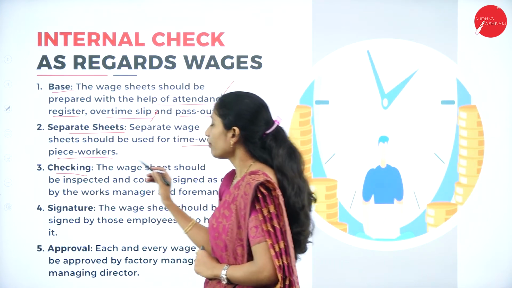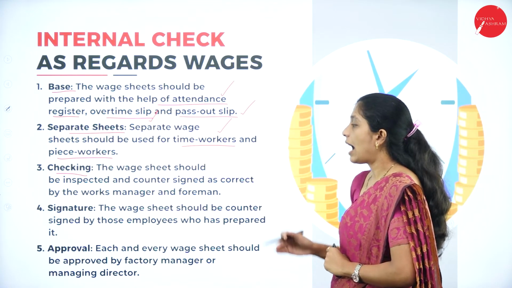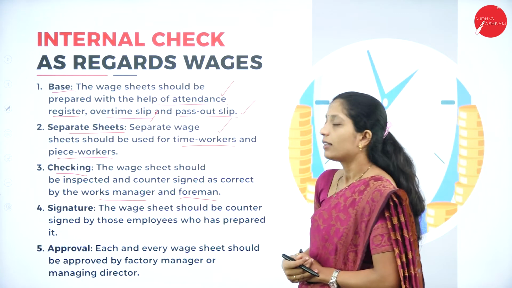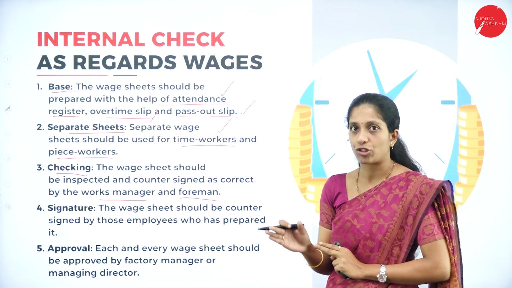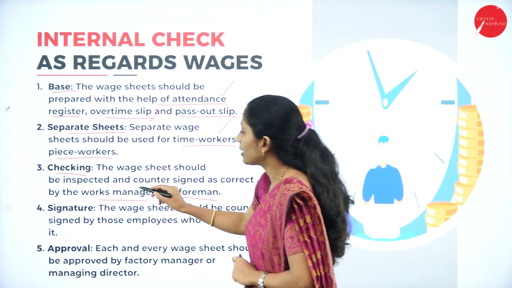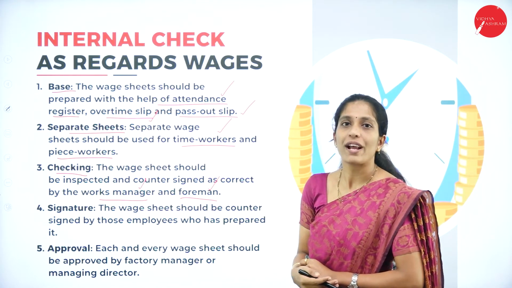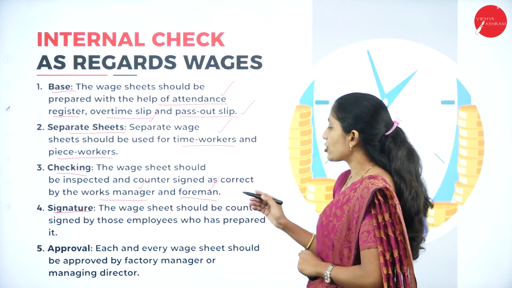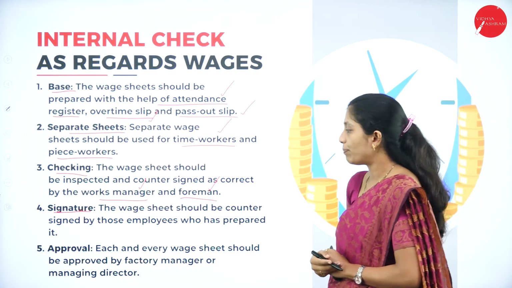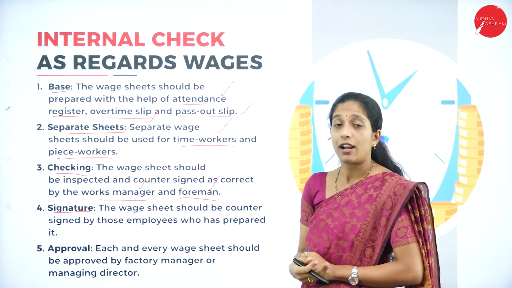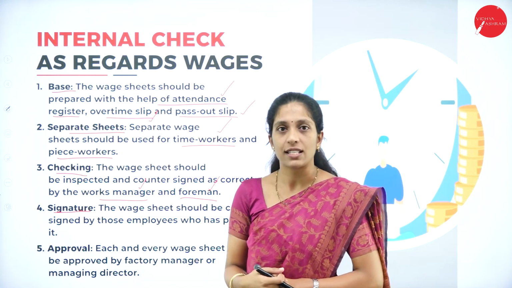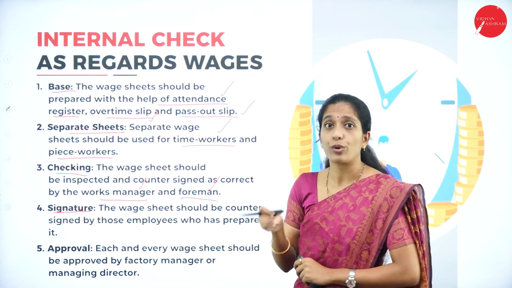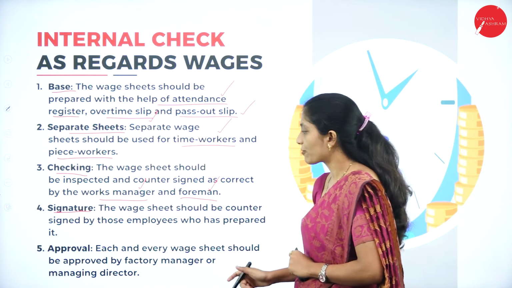Next, checking. The wage sheet should be inspected and countersigned as correct by the work manager as well as the foreman. Here a complete detail has to be checked and signed by whom? By the work manager as well as the foreman of a particular department. Next, signature. The wage sheet should be countersigned by those employees who have prepared it. I have told you the wage sheet is not prepared by a single person, it is prepared by a group of persons. So all the persons involved in the preparation of the wage sheet have to sign it properly.